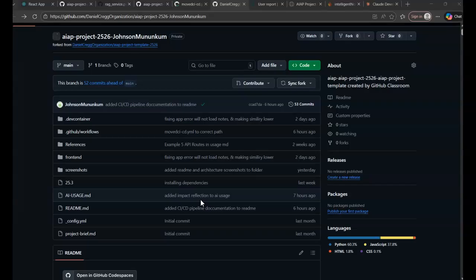I built an AI powered intelligent note taking system that uses Claude API for summarization, implements RAG with sentence transformers for semantic search, and integrates with Firebase. I'll walk through the AI tools I use, demonstrate the application, and show you some of the code.